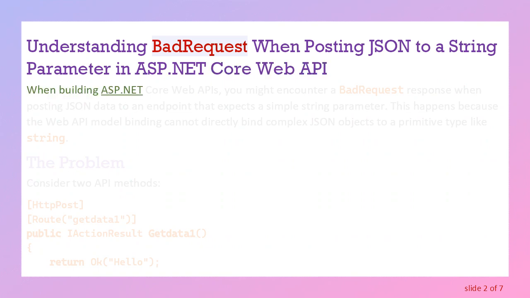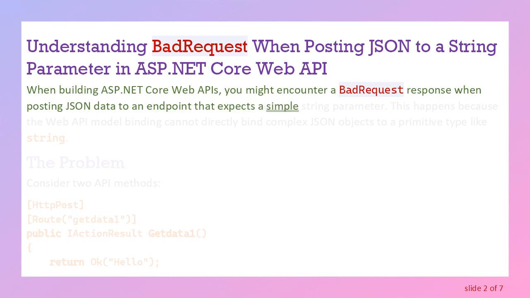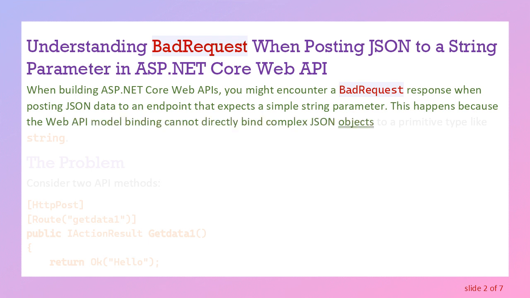When building ASP.NET Core Web APIs, you might encounter a BadRequest response when posting JSON data to an endpoint that expects a simple string parameter. This happens because the Web API model binding cannot directly bind complex JSON objects to a primitive type like string.